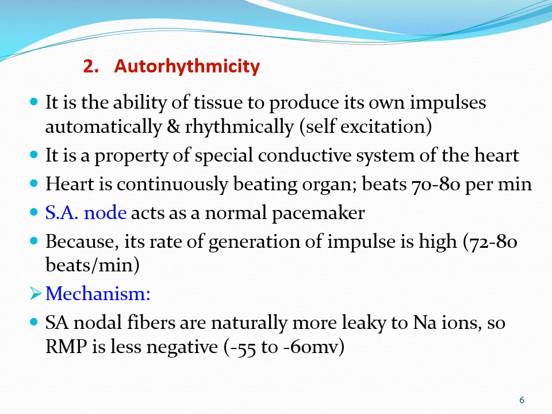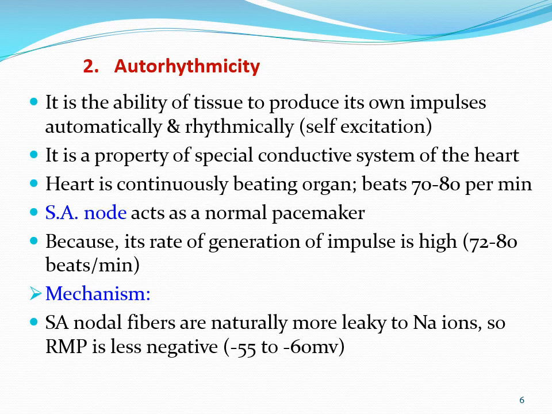What is autorhythmicity? In this property we studied how the cardiac impulse is produced by the pacemaker cell automatically and rhythmically. Automatically, and rhythmically means the impulses come after a certain gap, that is, the gap between two impulses is certain.